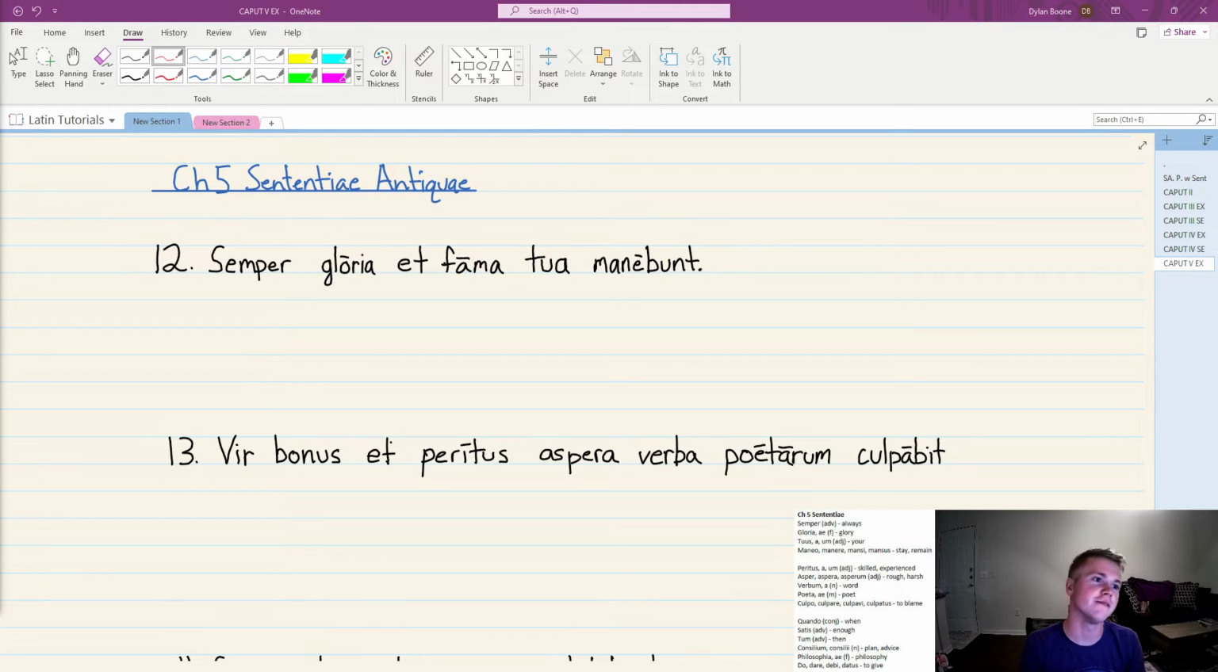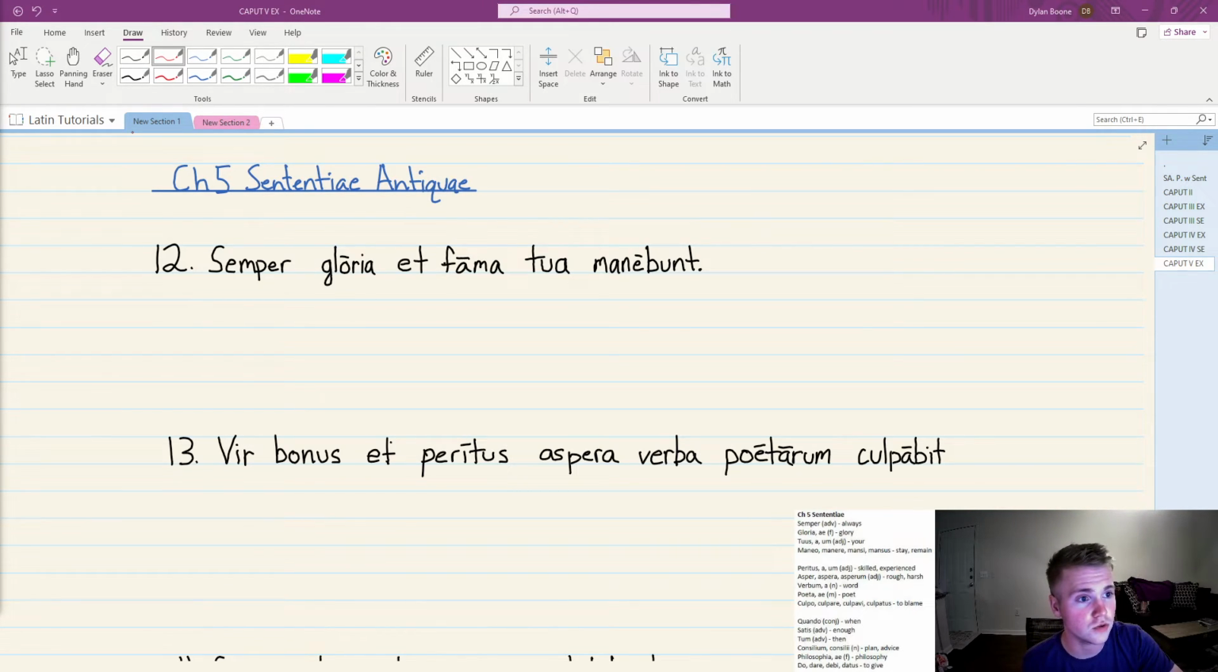All right, chapter 5. So in chapter 5, you learn about the imperfect and the future tense for verbs and their active forms, and you also learned about the adjectives that end in -er and how to form their alternate endings. So you're not just limited to -us -a -um adjectives, you have a couple more to work from. So let's get into it.